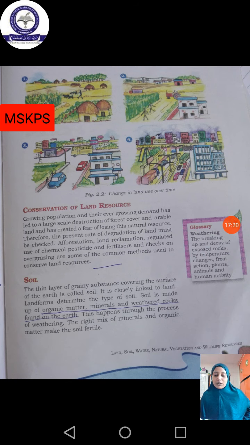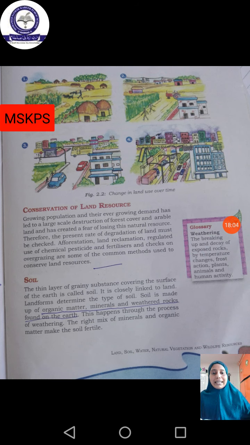What does afforestation mean? See, nowadays deforestation is very regular. This is the main problem which we are facing today, because without the trees and forest we can't do anything. So for creating awareness of this, nowadays people are planting so many trees, isn't it? This is known as afforestation, creating a new forest or creating new plants.